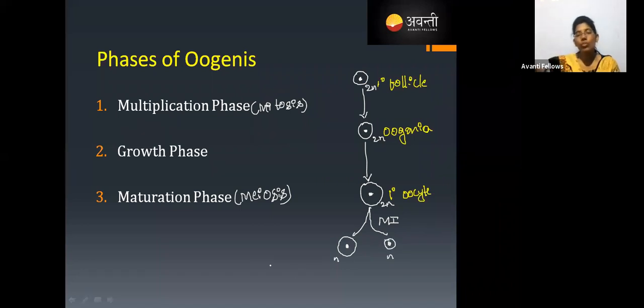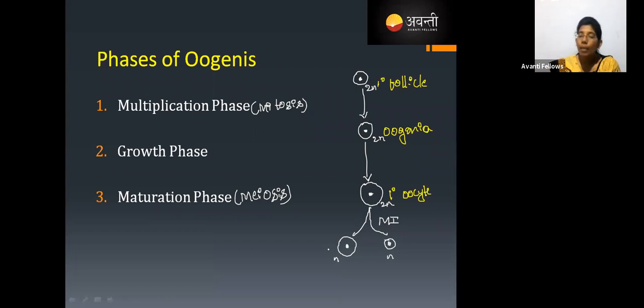Why is it happening? I'll explain that. But before that, you need to know the primary oocyte, which is diploid, undergoes the first maturation phase, or meiosis 1, and gives us two cells. One is a larger cell and the other is a smaller cell. Both are haploid. So what are they called?